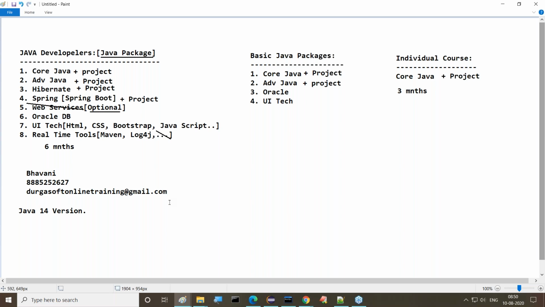Maybe this September, I'm thinking, Java 15 version will come. And if it comes, then definitely I'll discuss the Java 15 version also in our classes. Understand, guys, what I'm telling you now.